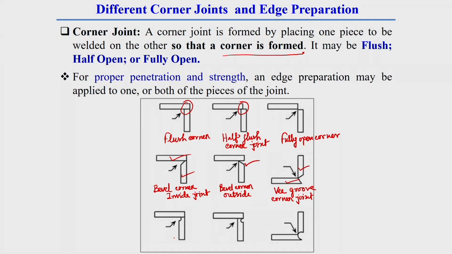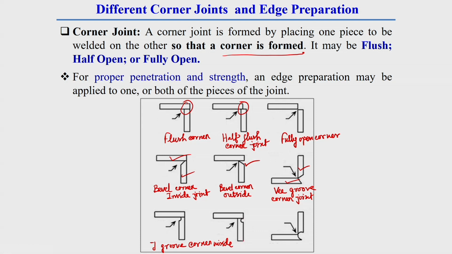This one is called J groove corner inside. Here this J groove is made inside, that is why it is called J groove corner inside joint.